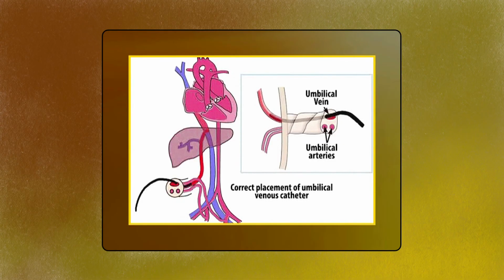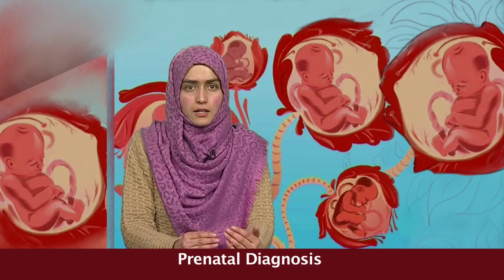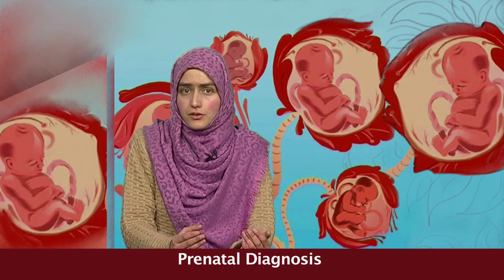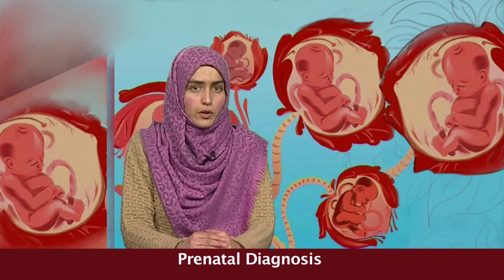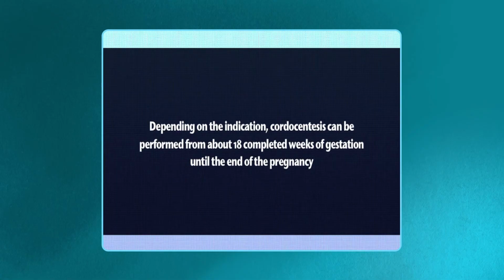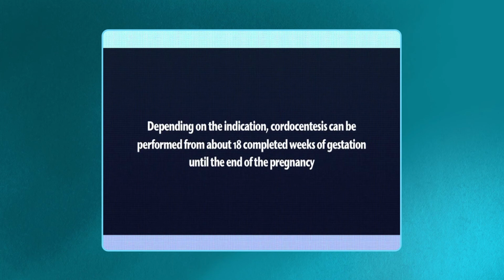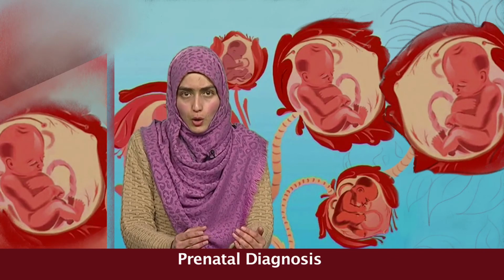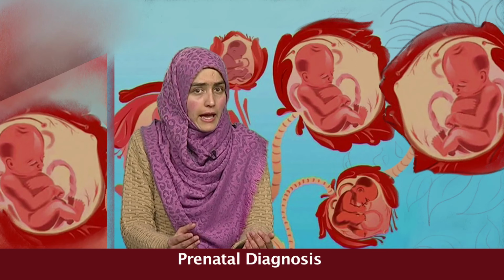The main target for obtaining fetal blood is the umbilical vein. Other possible targets for fetal blood sampling are fetal heart ventricles and the intrahepatic tract of the umbilical vein. Depending on the indication, chordocentesis can be performed from about 18 completed weeks of gestation until the end of the pregnancy. When imaging and placental conditions are optimal, it can be done as early as 15 completed weeks. It is usually performed on an ambulatory basis.